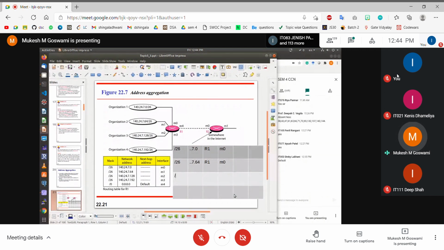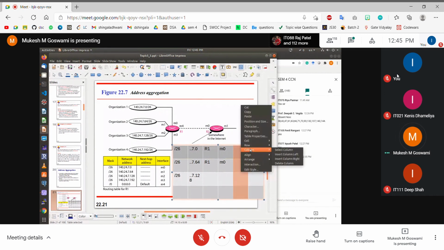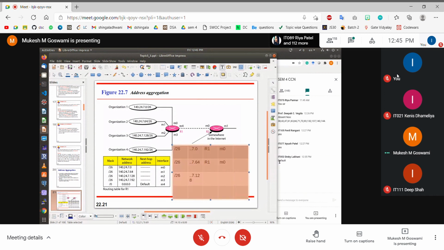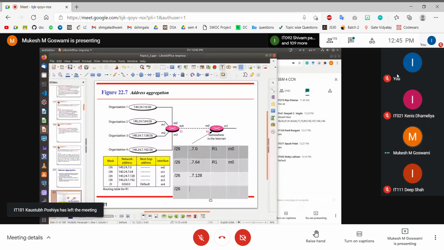Similarly, you can have a third entry with /26 and the common prefix 140.24.7.128, and so on. So you will be having 4 such entries here, with the last being 7.192.